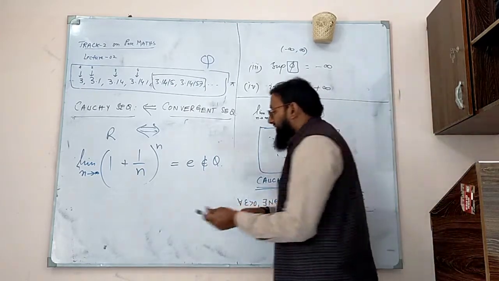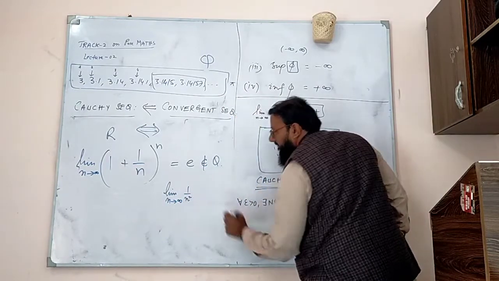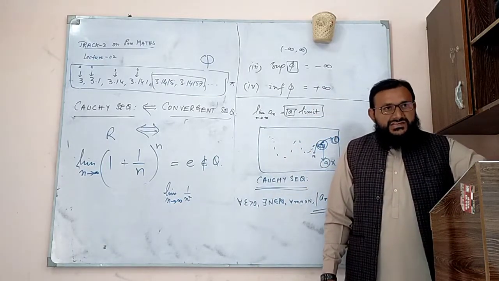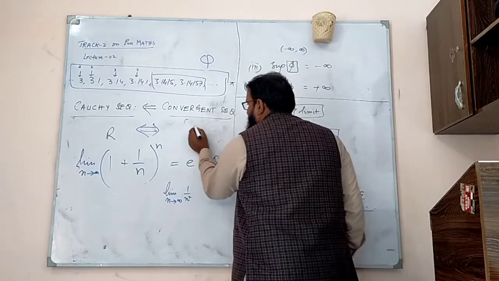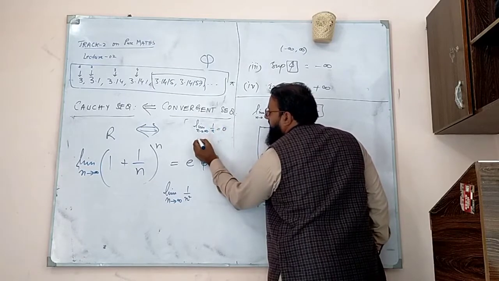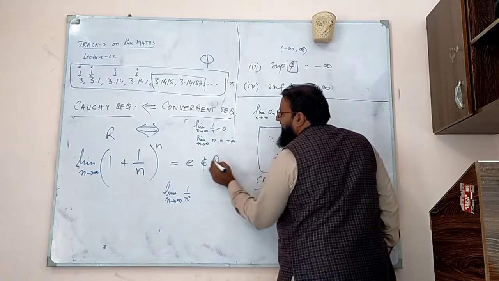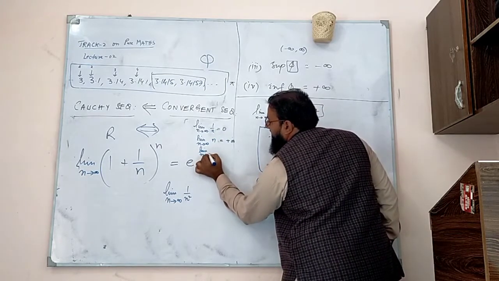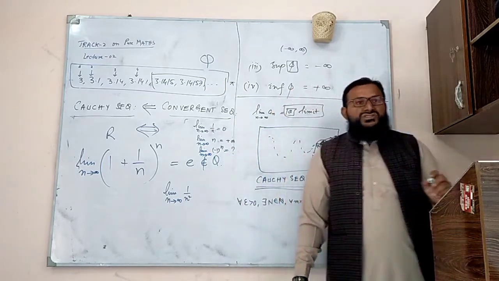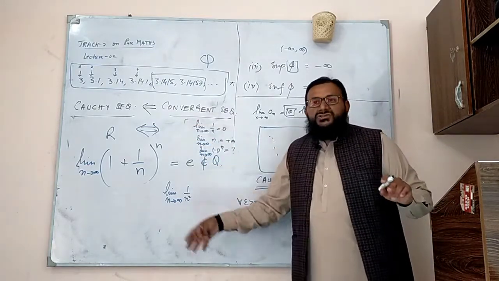If I ask you about the convergence of this sequence, again 1 upon n and 1 upon n, you always break things down. You only know the basics: this thing is convergent to 0, this thing is divergent to, let's say, positive infinity, and this thing is oscillatory, oscillating between positive 1 and negative 1. So you use basic results to deduce something.